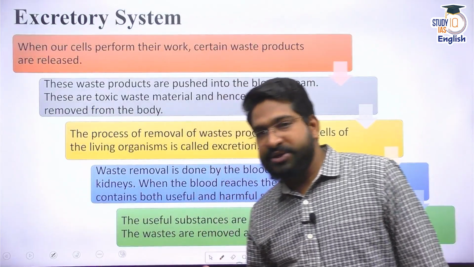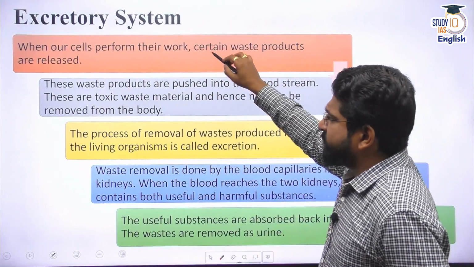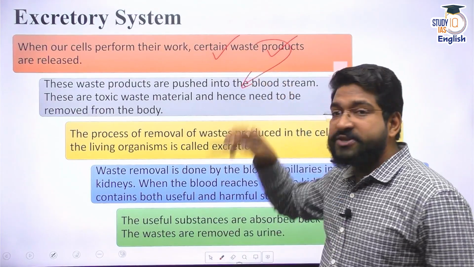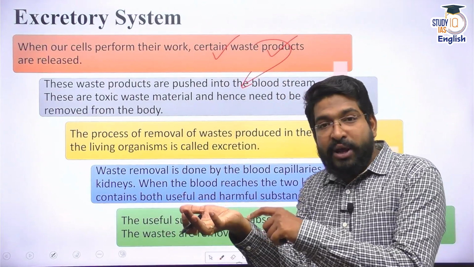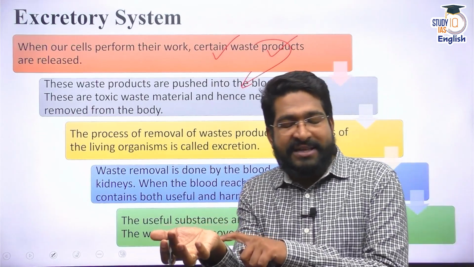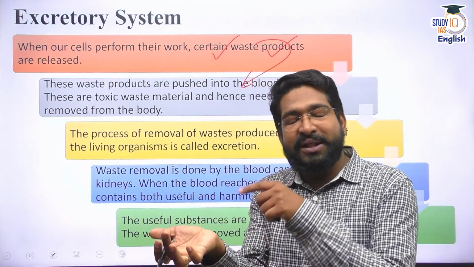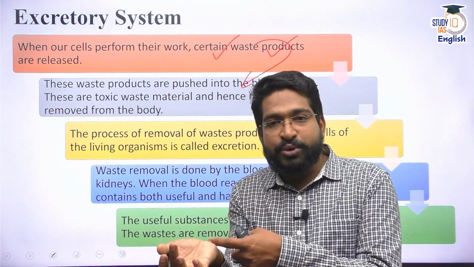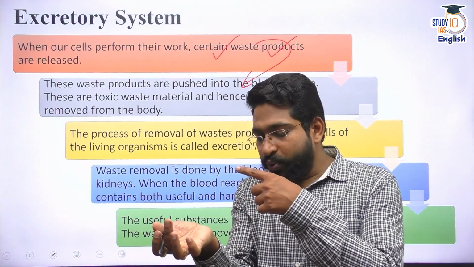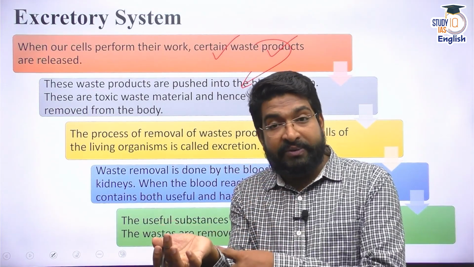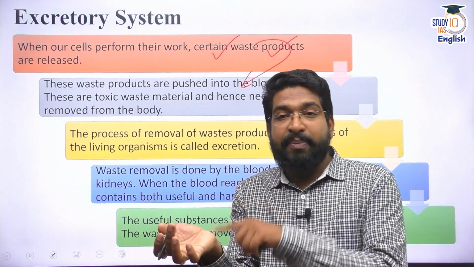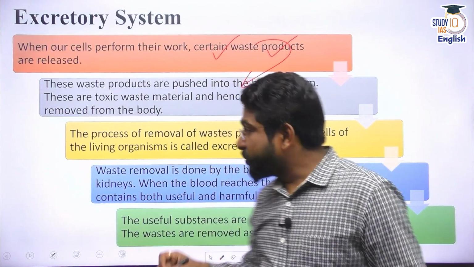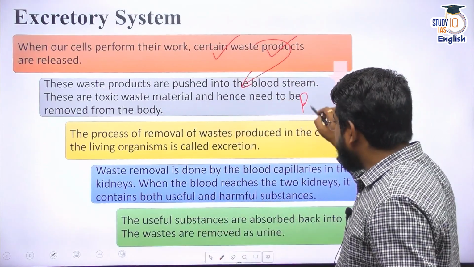Now, for any metabolic system, I told you that our cells perform certain work. They release energy, and they also release waste products. At the cellular level, at the mitochondrial level, mitochondria are inside the cell, and in the mitochondria the Krebs cycle is running. When the Krebs cycle runs, I use glucose and oxygen to give you energy, I give you liquid water, and then carbon dioxide is released. Apart from that, there are some other waste byproducts that are released, and those byproducts again enter your bloodstream.